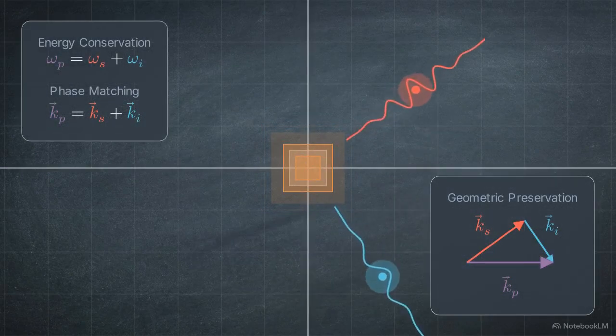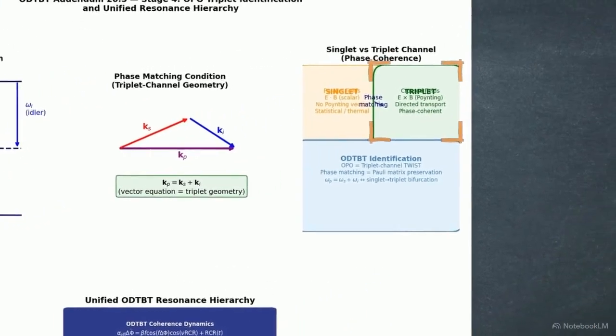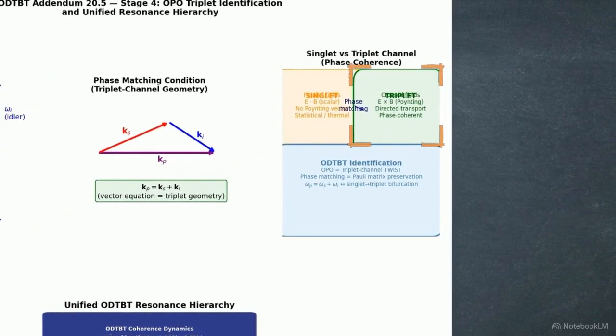In three-wave mixing, energy conservation requires a single pump photon to split into a signal and an idler photon. For this to work, the waves must satisfy a phase-matching condition, a vector constraint required for a triplet-channel twist. The triplet channel uses crossed fields for directed energy transport, unlike the singlet channel, which describes undirected, phase-incoherent processes like thermal radiation.